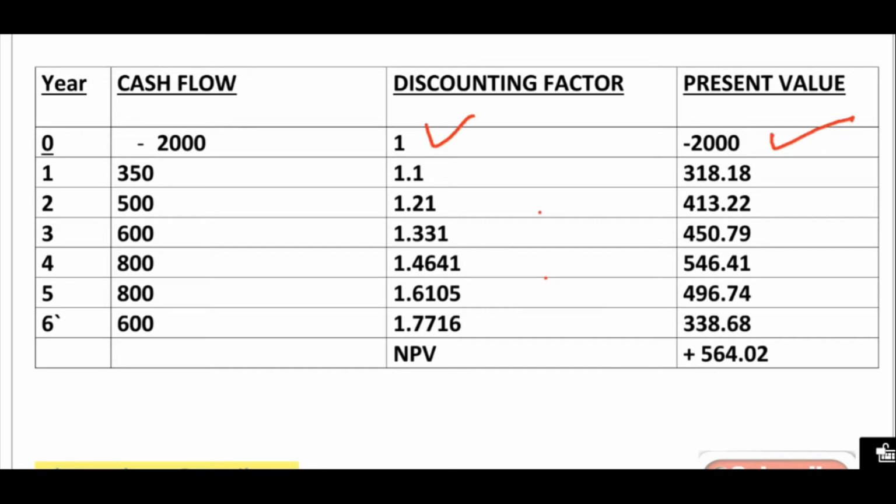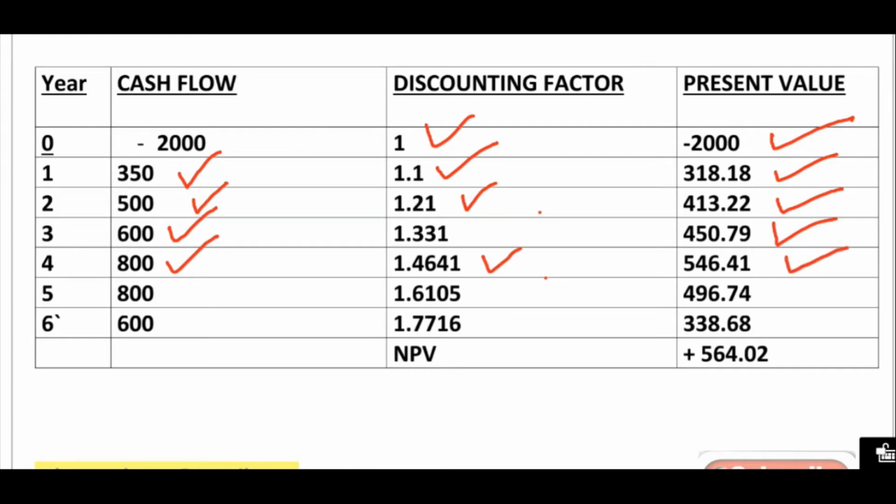So 350 divided by 1.1, we are getting 318.18, and for 2 years 500 divided by 1.21, we are getting 413.22, and for 600, after the third year, we are dividing 600 by 1.331, so we are getting this value. For 800 rupees we are dividing by 1.4641, so we are getting this value.